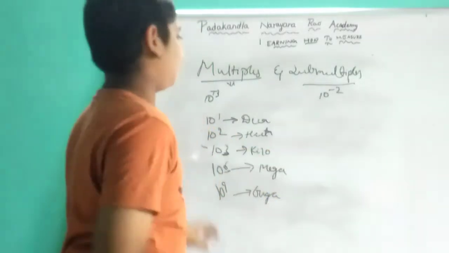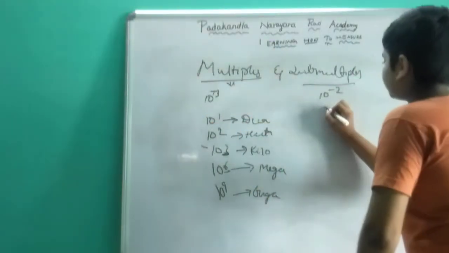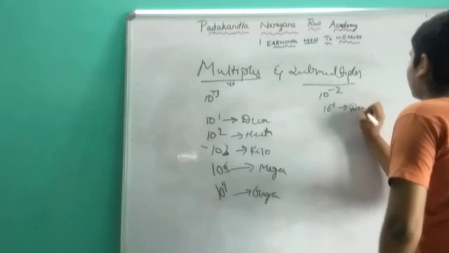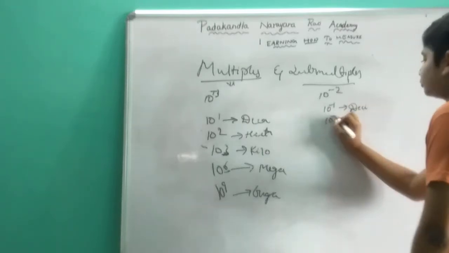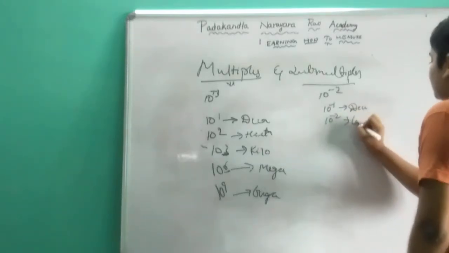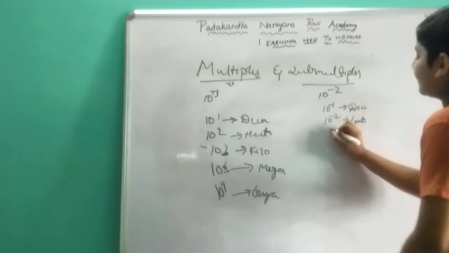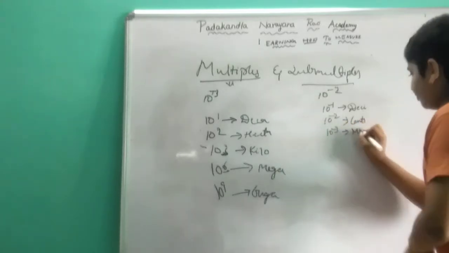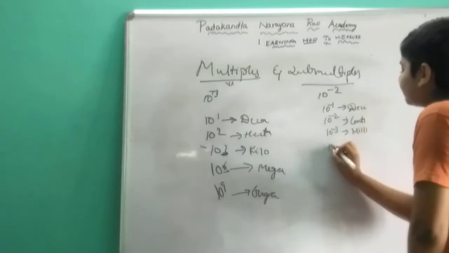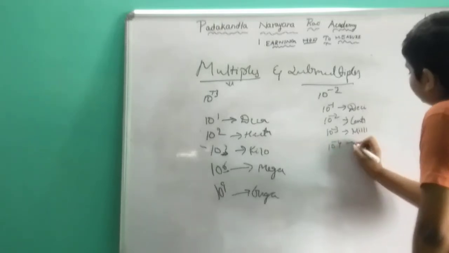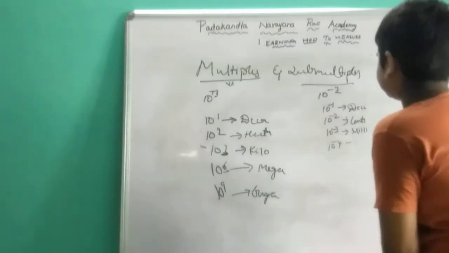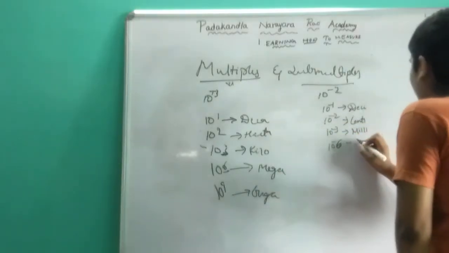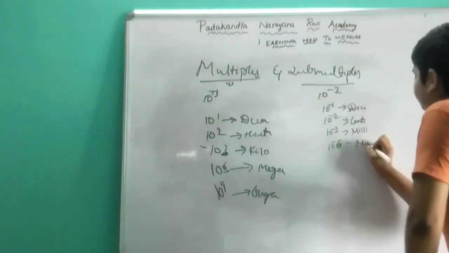Now if we go to submultiples, 10 power minus 1 deci, 10 power minus 2 centi, 10 power minus 3 milli, 10 power minus 4, 10 power minus 6 micro.